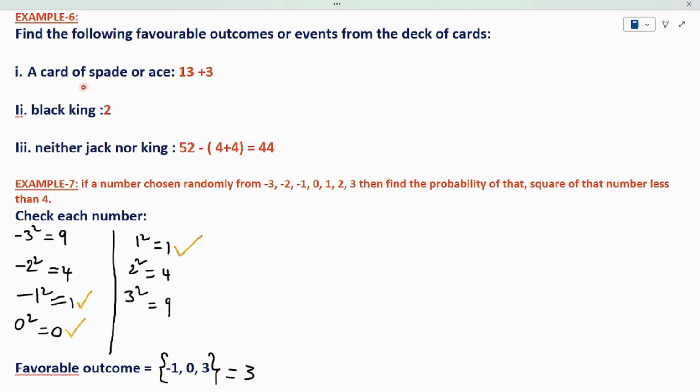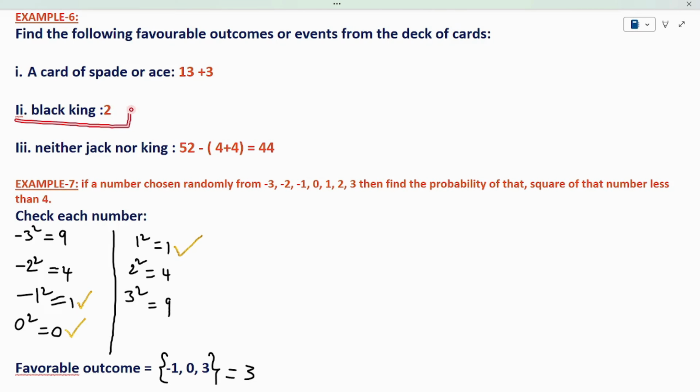How many spade cards we have? We know that we have 13 spades. So, 13 plus ace cards. How many ace cards we have? We have 4 ace cards. But I am considering only 3 ace cards. Why? Because 1 ace card I have already taken in the spades. So, my event will become 13 spades plus 3 ace cards. The total of the event is 16 here.